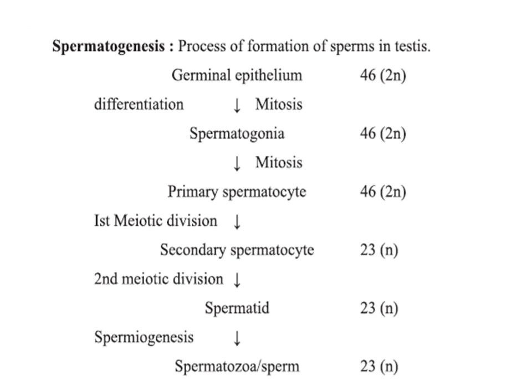So here you can see the steps followed during spermatogenesis. What happened first? The germinal epithelium or primordial germ cells divide to form spermatogonia, which enlarge to form the primary spermatocytes. The primary spermatocytes are diploid in nature till now. These primary spermatocytes divide to form two secondary spermatocytes.